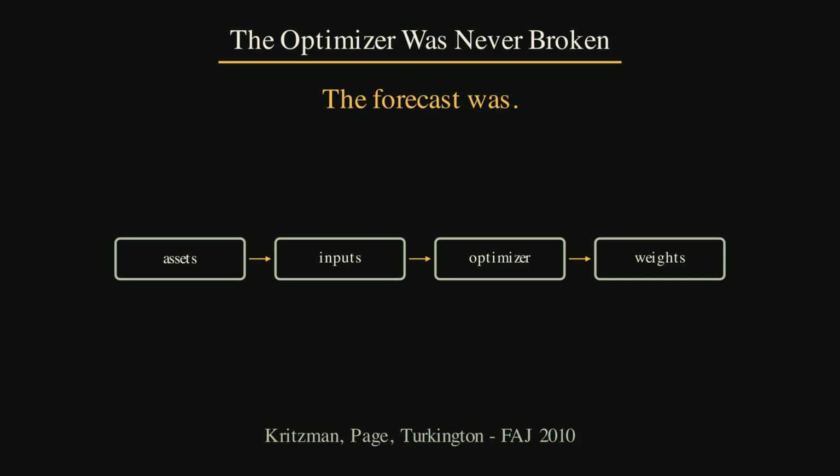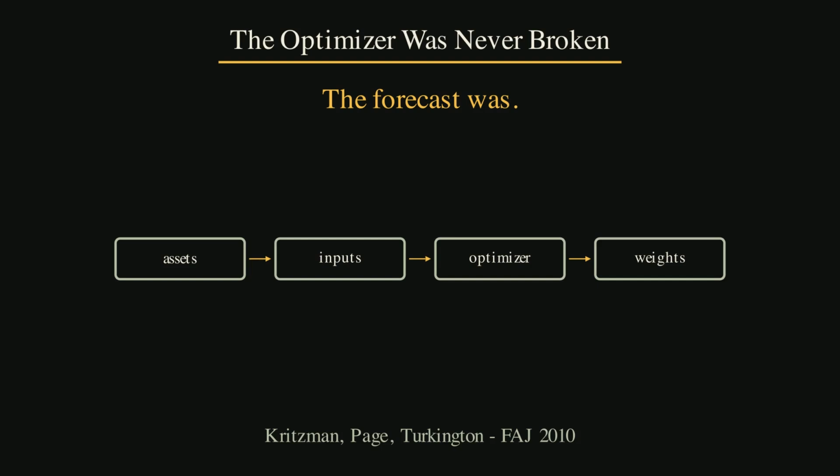Then came a brutal claim. In 2009, Victor de Miguel, Lorenzo Garlappi, and Raman Uppal tested many optimized portfolios against the simplest rule possible. If there are n assets, put 1 over n in each. 10 assets means 10% each. 20 assets means 5% each. No forecasts. No covariance matrix. No math beyond division.